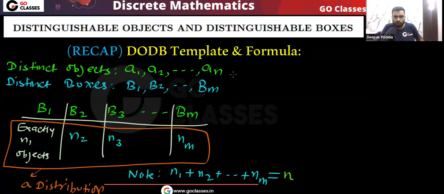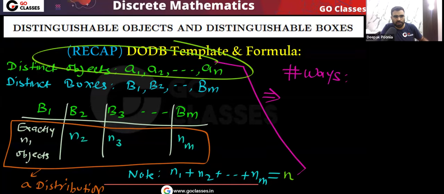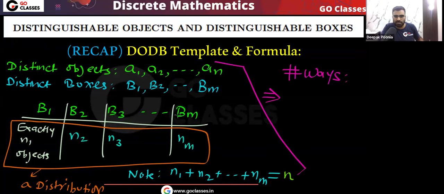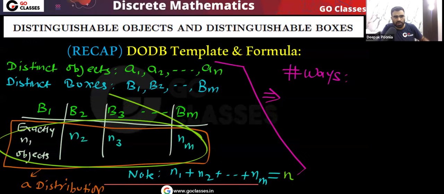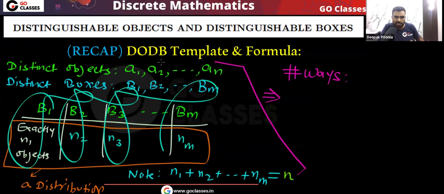there is a formula. If all these conditions are already satisfied, then there is a formula here. And that formula is basically what is that? Number of ways to distribute. We want to distribute total n different objects into m different boxes. And this is the distribution in which box, how many objects we need to put. And the total, this total number should be equal to n because we want to distribute all the n objects. So the total number of ways to distribute that will be equal to, that is very simple, that is n factorial divided by n1 factorial, n2 factorial, n3, and so on.